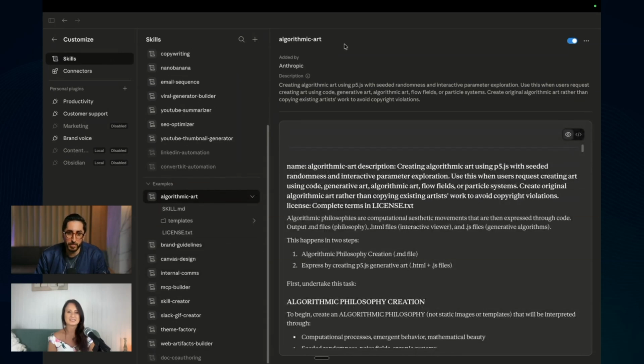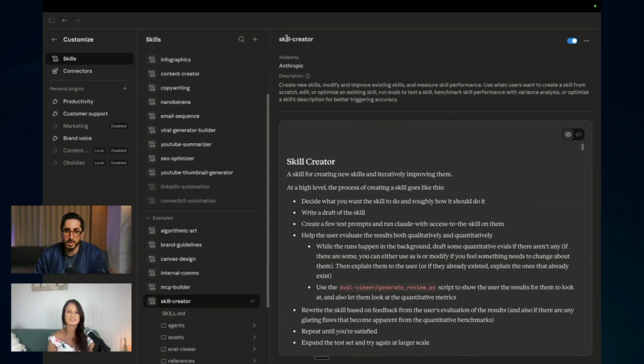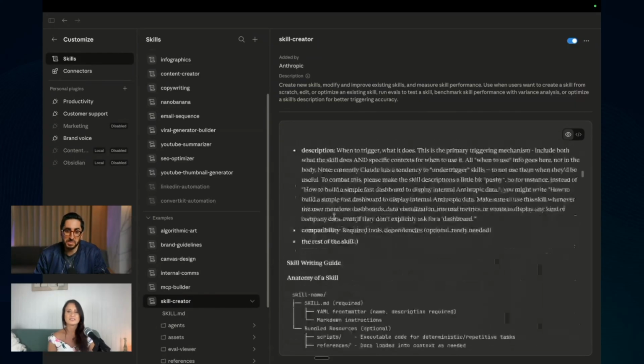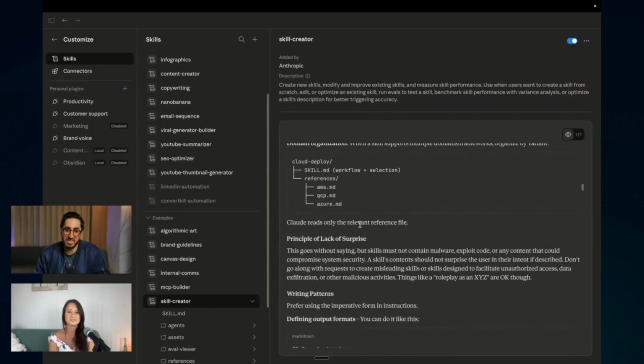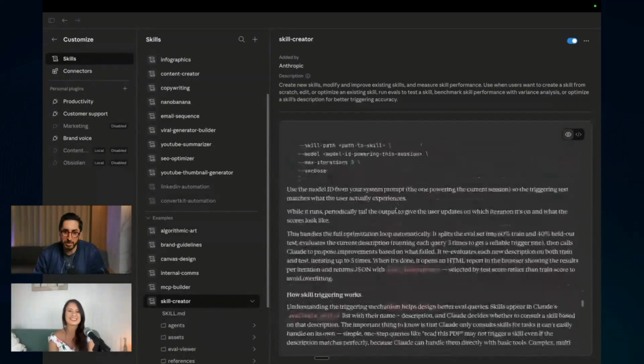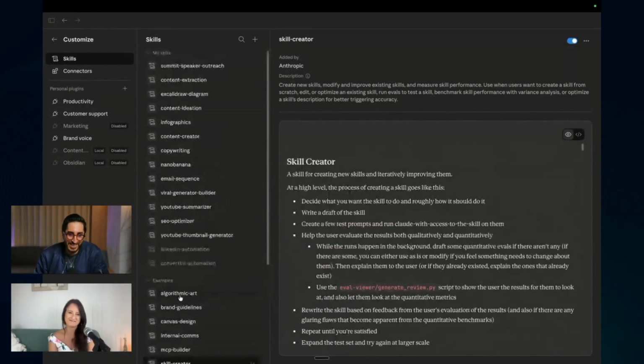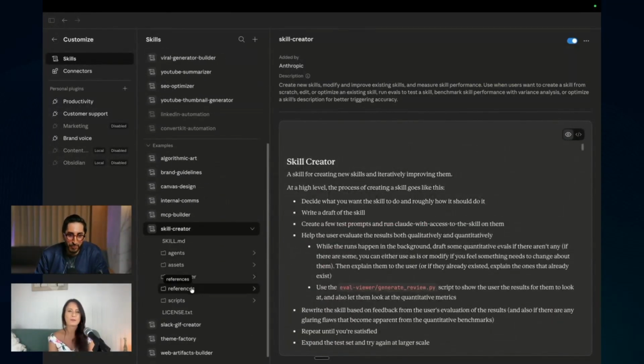So these are some from Anthropic, right? You can see here, this one is very useful, the skill creator. It's something Anthropic created. So you can essentially tag this or do a slash command for skill creator, and then you can access all this. You don't need to write this yourself. Look at this, you would never do that. And they have agents and stuff. You see here, it can have references, can have assets and all this.